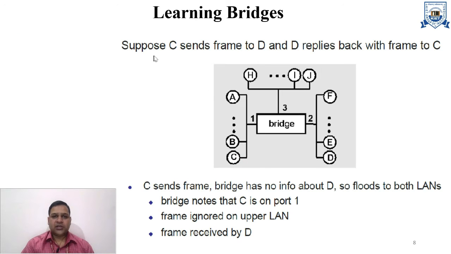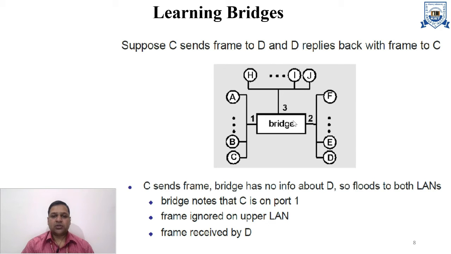And the second one is learning: how the bridge learns and how packets will be forwarded. See this example here. Suppose there are three LANs, 1, 2 and 3, connected via this bridge, and suppose machine C on LAN 1 wants to transfer a message to machine D on LAN 2.